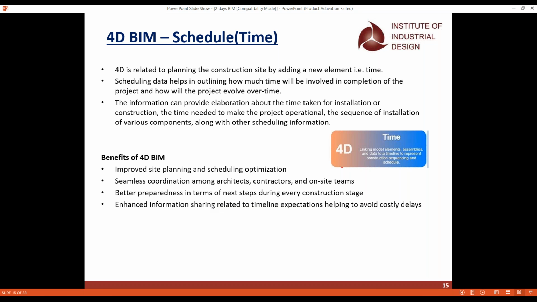And the next team we have is actually the on-site team. On site, it is the site engineers and the site supervisors who work in the construction site.